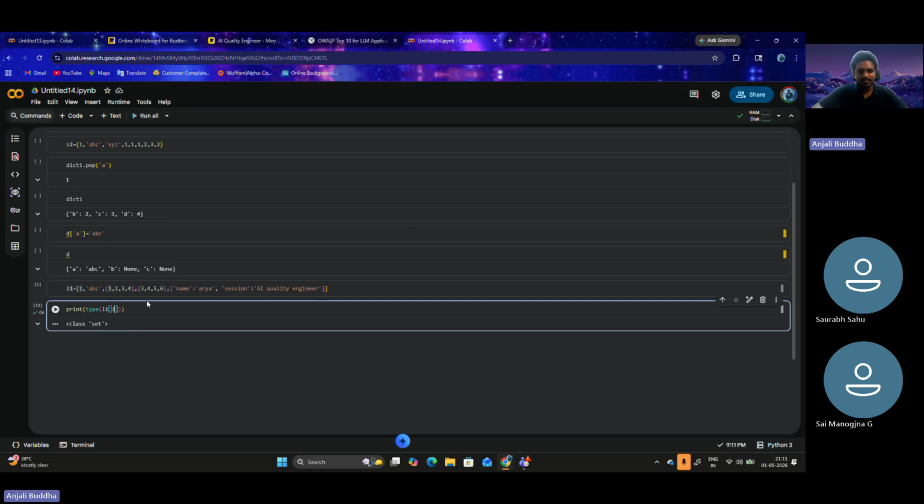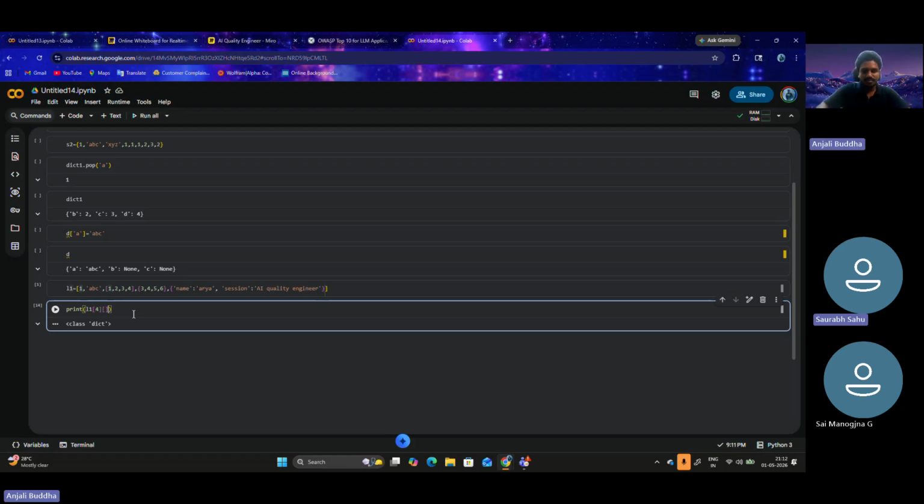The fourth element is a set, right? Next, the fifth element is a dictionary. So this is a dictionary now, and we can operate on dictionaries too, correct? So let's try to do some dictionary operations here.